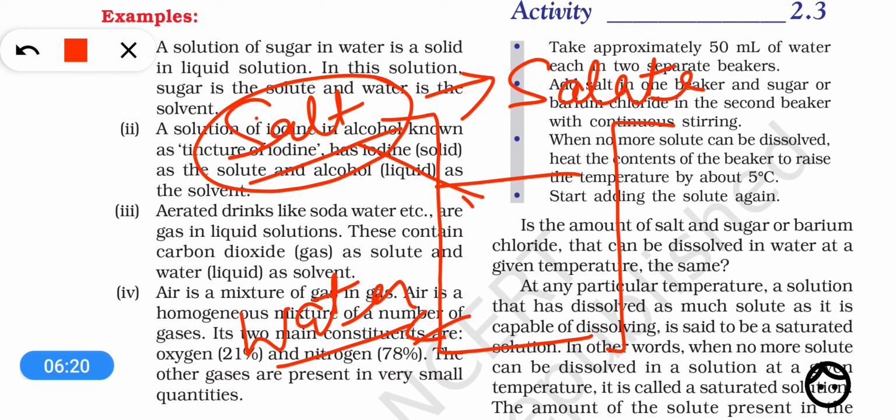So salt is a solute. And water, which is larger in amount, and in which the salt is dissolved, will be called a solvent.